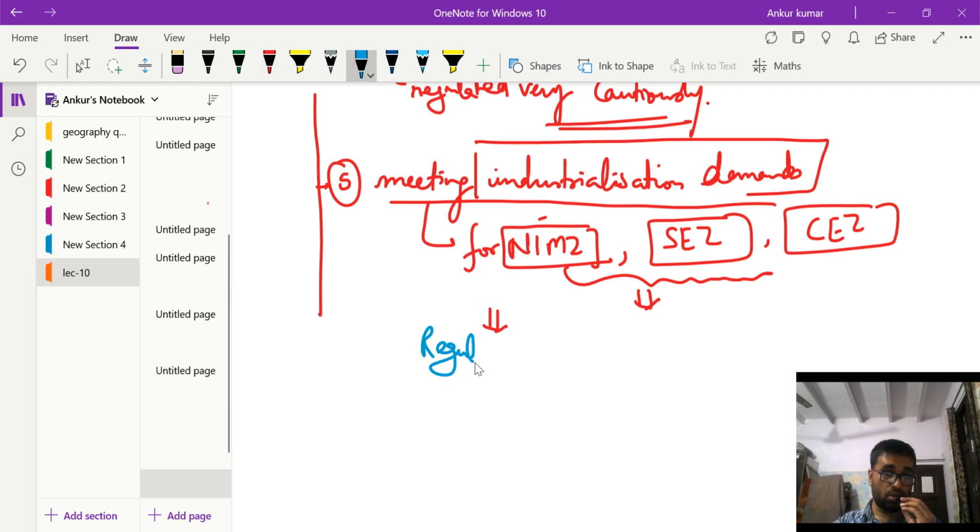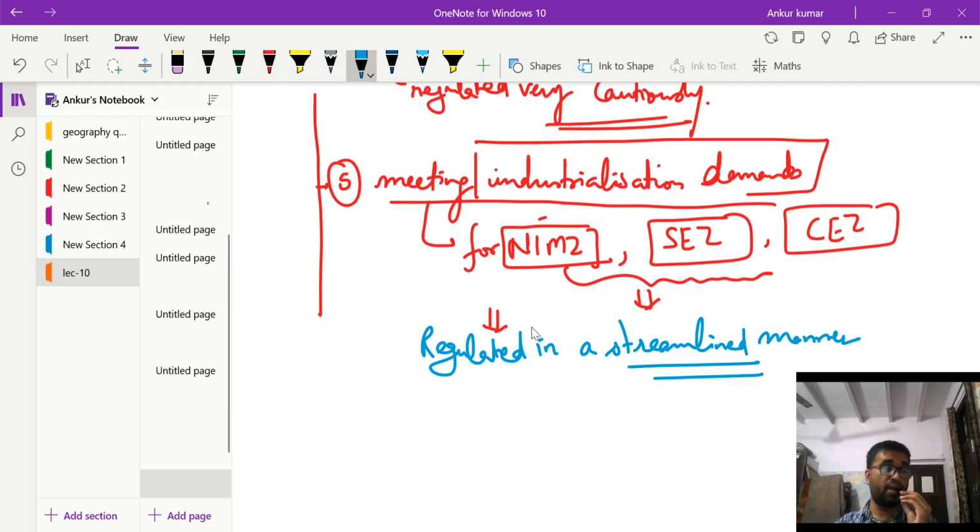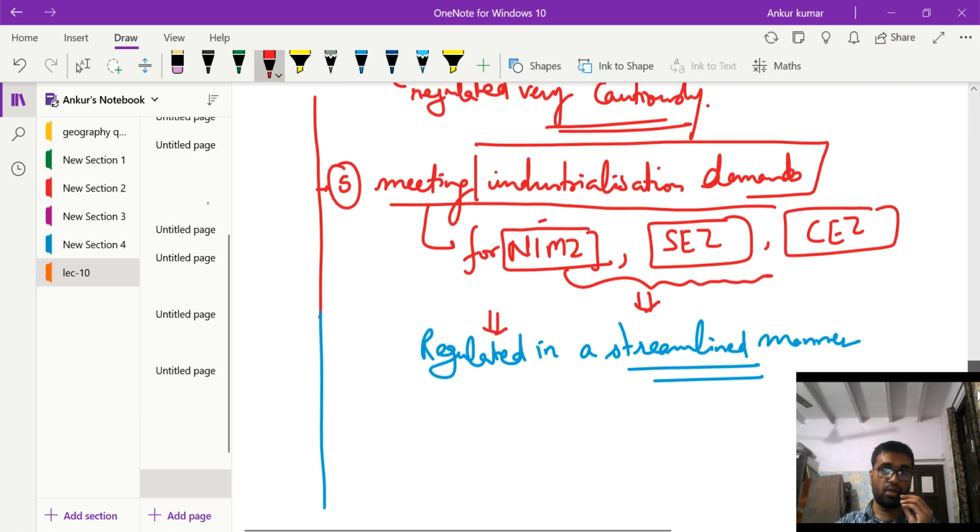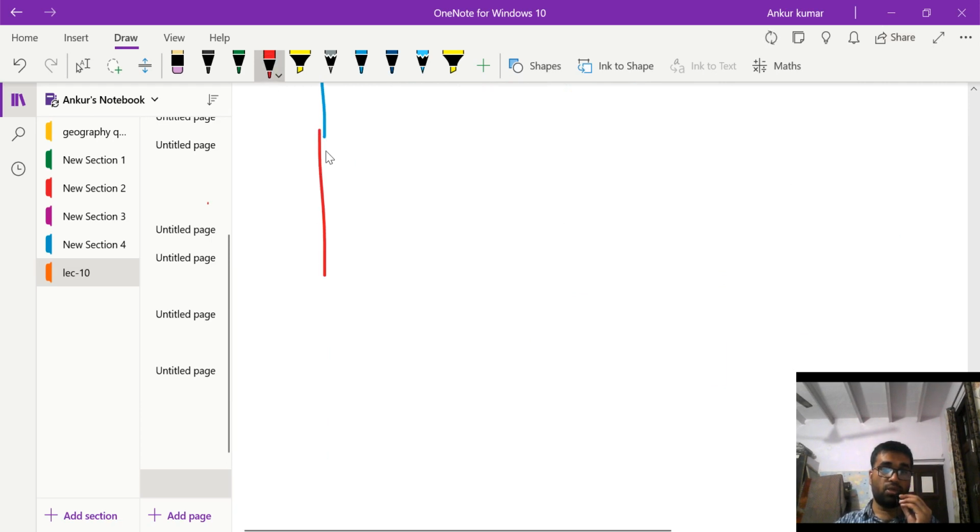in a streamlined manner. So that's why we need to have a national land utilization policy. The next point that we can say that why we again need a national land utilization policy, that is the sixth point, the expanding mining activities.